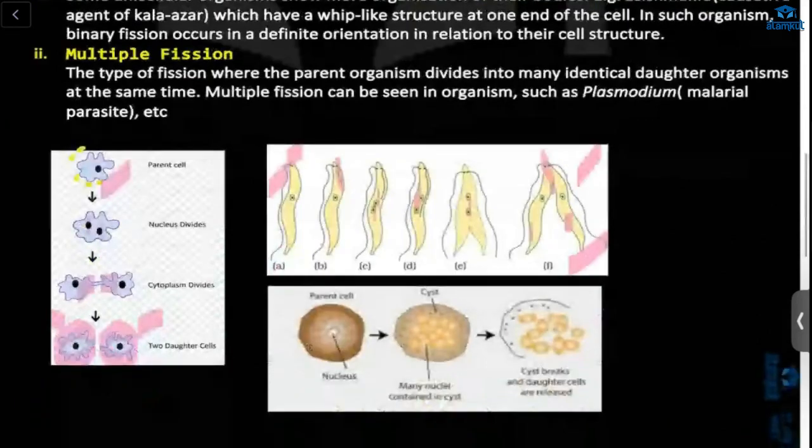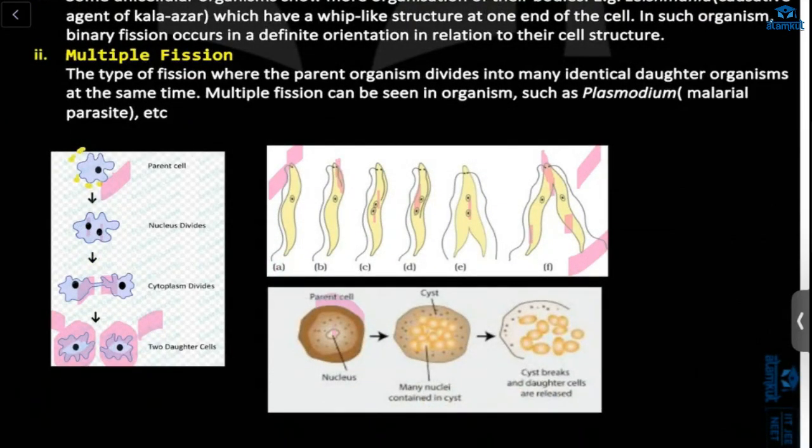Next, multiple fission. Here we have the nucleus, and the nucleus will keep on dividing. It forms many nuclei, and it will be covered by a cyst. After that, if suitable conditions are provided, it will burst and all the nuclei will come out. Inside, cellular apparatus also forms, so it will form daughter cells, and they will come out, and each daughter cell will form a new individual. This happens in plasmodium.